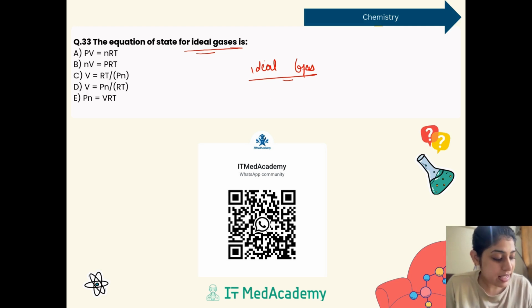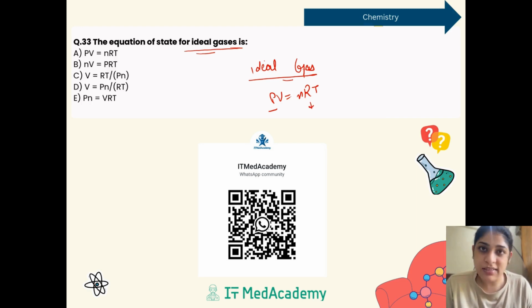In a simple definition, we say it's PV equals nRT, where P is the pressure, V is the volume, n is the number of moles of the gas molecules which we are taking, R is the gas constant, and T remains the temperature. So this equation is your ideal gas equation, which is very, very important, which we usually said as well when it was done.